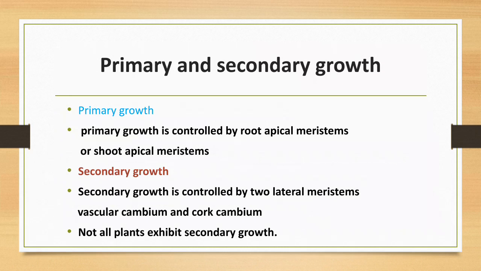Primary and secondary growth. Primary growth is controlled by the root apical meristem and shoot apical meristem. Secondary growth is controlled by two lateral meristems, vascular cambium and cork cambium. Not all plants exhibit secondary growth.